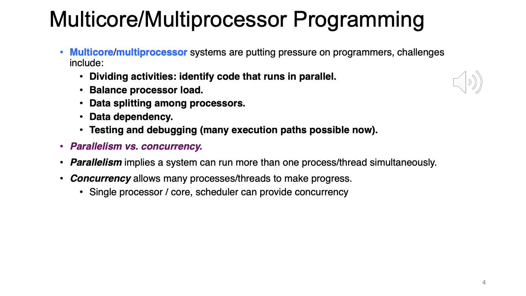So data splitting among processors, again related to balanced processor load. Decide which application goes to which processor, right? Data dependency is a challenge, and if there are a lot of data dependencies, trying to parallelize the code will not be possible, because the whole idea is that each part of the code that runs in parallel is mostly independent, right?